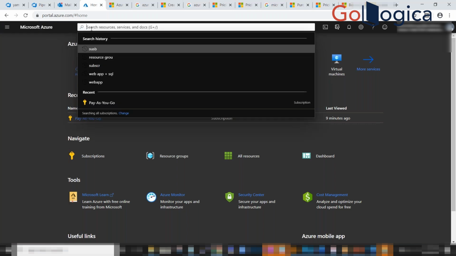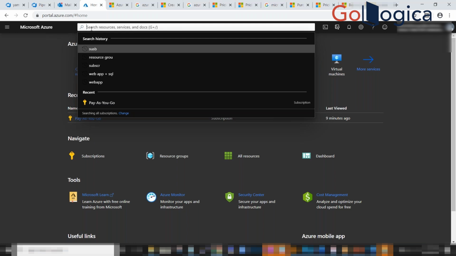So before creating a resource, we have to create a resource group, and a resource group is nothing, it's a collection of resources. That's all, nothing else. Let me show you how to create a resource group.